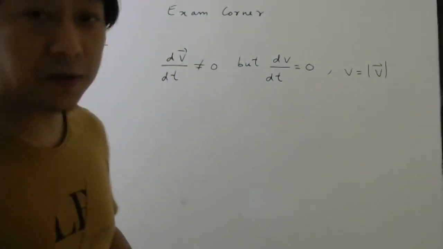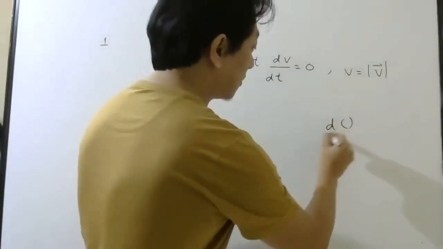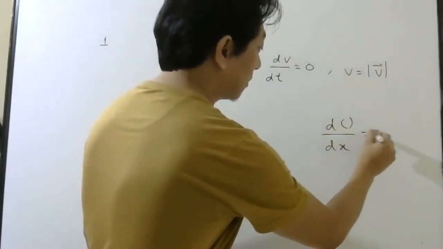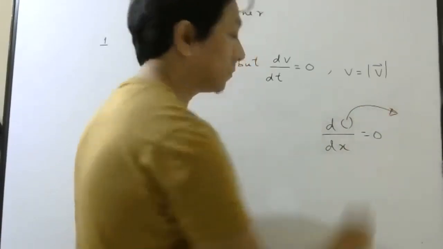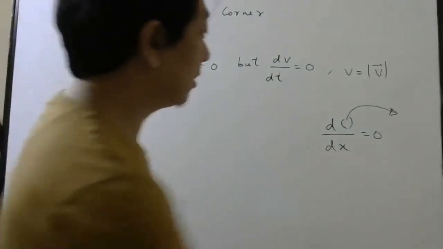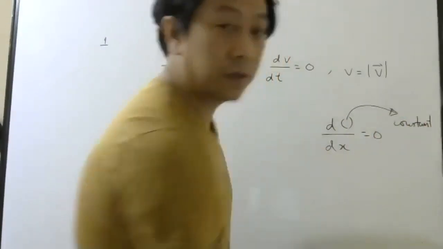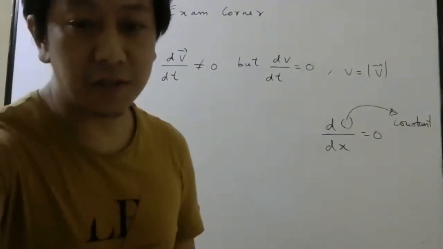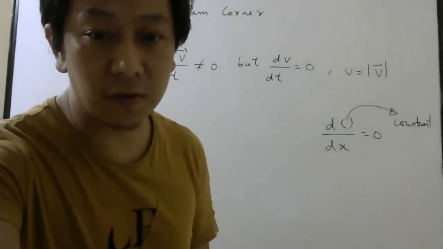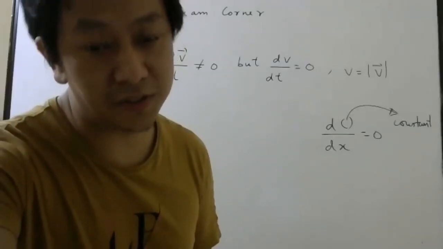Now, I hope everybody remembers differentiation, right? So if the differentiation of something is 0, what should this be? Differentiation formulas you must be remembering. So this must be constant. If you take the differentiation of a constant, then that is always 0, because differentiation means rate of change.